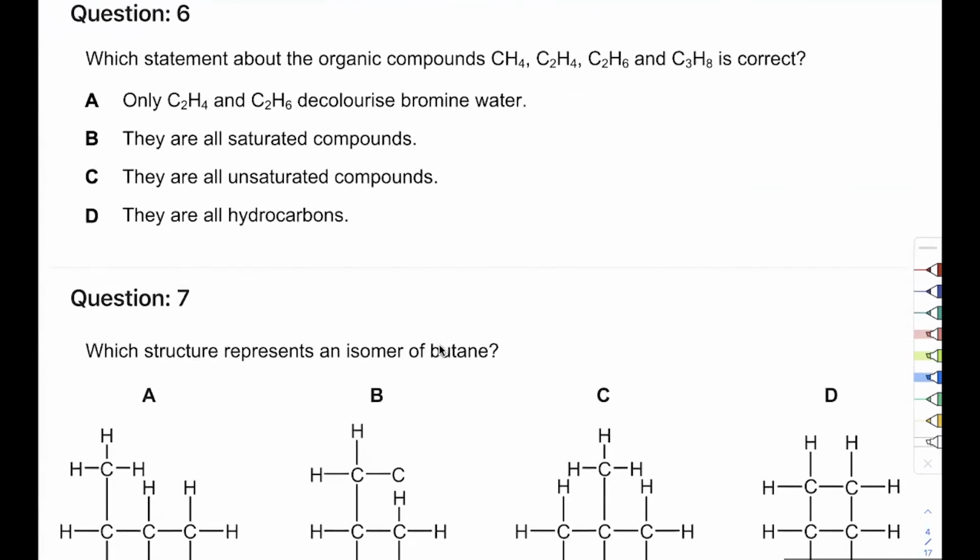All right, which statement about the organic compounds methane, ethene, and propane is correct? Okay, so wait a minute. Out of these, can you pick the odd one out? Which of these four is the odd one out? Sir, C2H4. Very good. And why is that? Why is this odd? Sir, it is an alkene and the rest are alkanes.